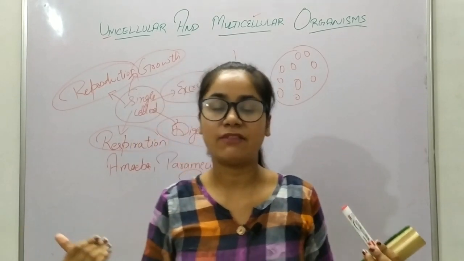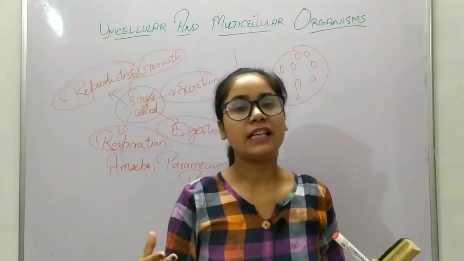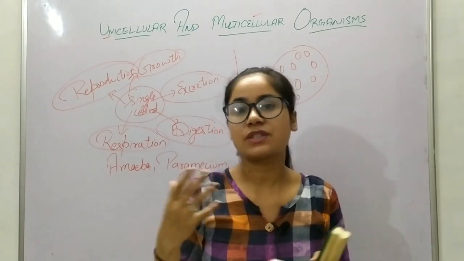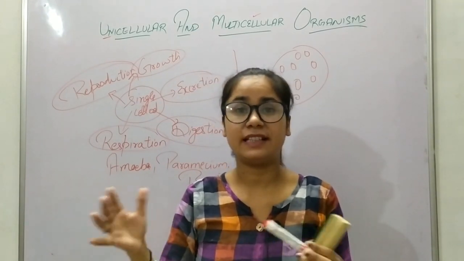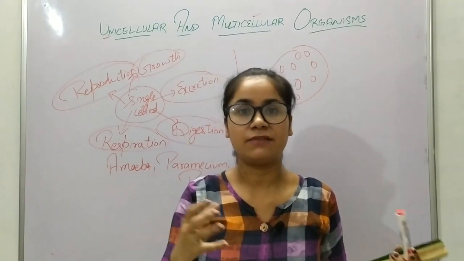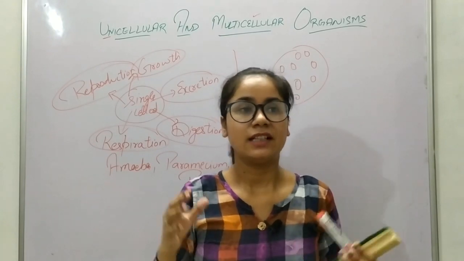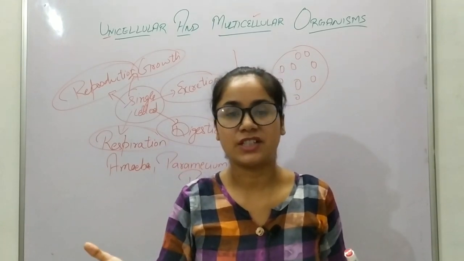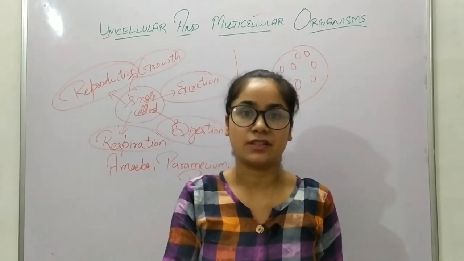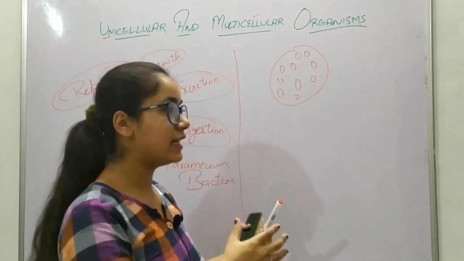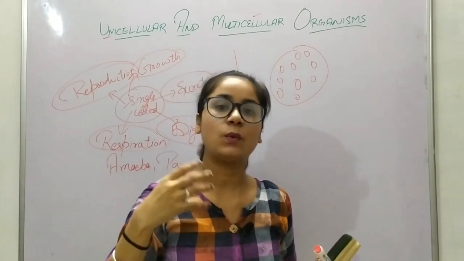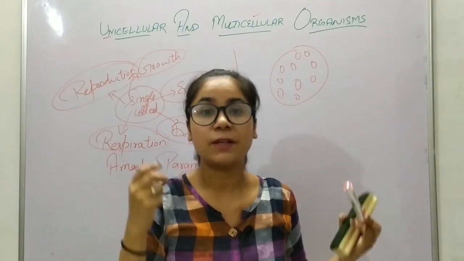Take our human body. In our human body, our heart pumps the blood, our kidneys help in the function of excretion, our stomach helps in the function of digestion, our brain has different functions, and our lungs have the function of breathing, or you can say respiration. Right? So in our human body, all the different organs have their own work to do, their own function to do, their own process to do.